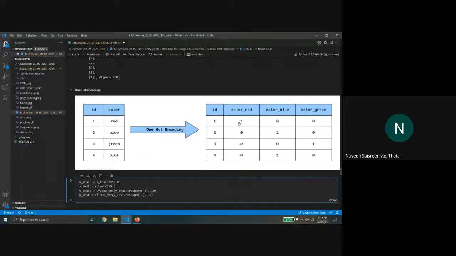It would be 1 if the class matches the current class, or 0 otherwise. So for red there is 1 under color red and 0 among others, and similarly for blue there's 1 at the blue position and 0 elsewhere.